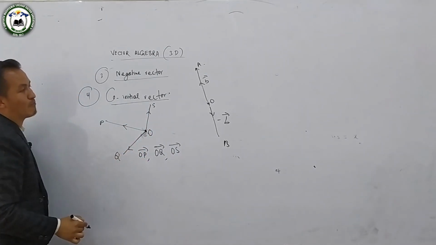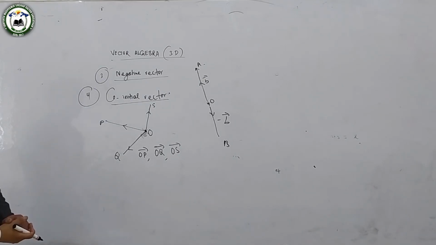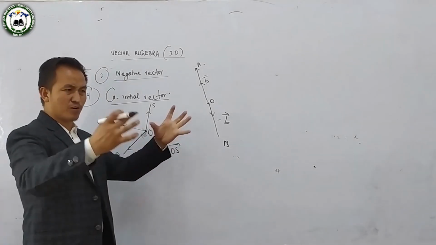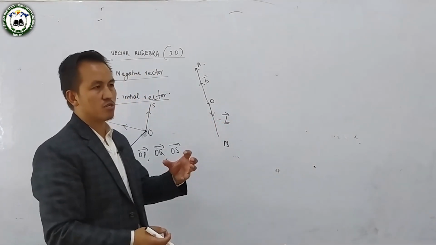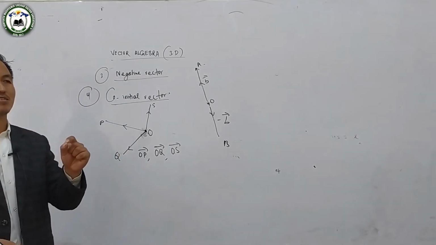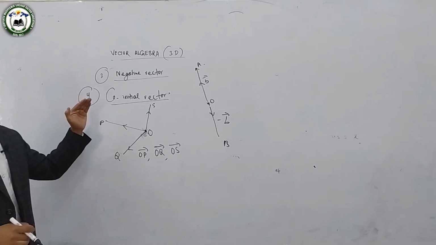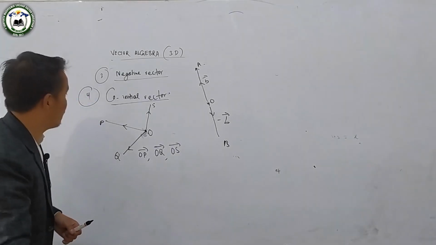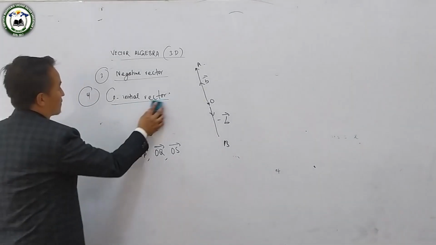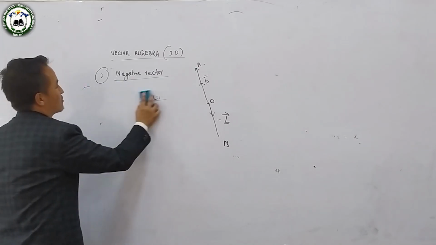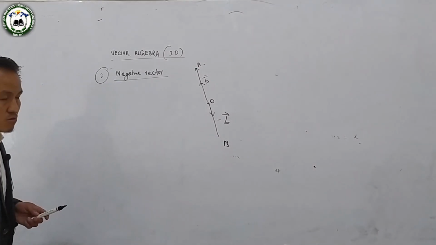So this type of vector is called the co-initial vector. यसलाई के भन्दैछ? Co-initial vector. Means there are different types of vector जसको चाहिँ एउटा initial point चाहिँ same हुन्छ, त्यसलाई भन्छ हामी co-initial vector.